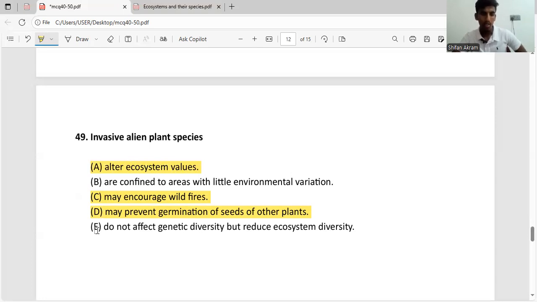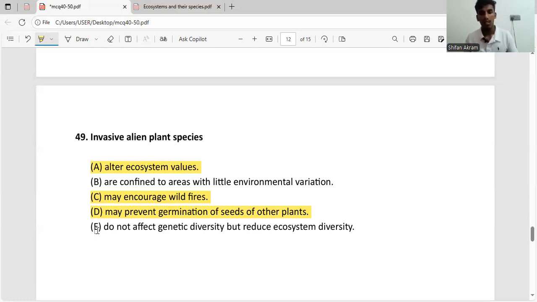So what about E? Do not affect genetic diversity but reduce ecosystem diversity. What is ecosystem diversity? Ecosystem diversity is everything that is included in an ecosystem: the food chain, the plants, the animals, the organisms, everything present in the ecosystem. Invasive alien plant species can kill the organisms, the plants, the seeds. Because of this, it reduces ecosystem diversity. But they are saying it does not affect genetic diversity.